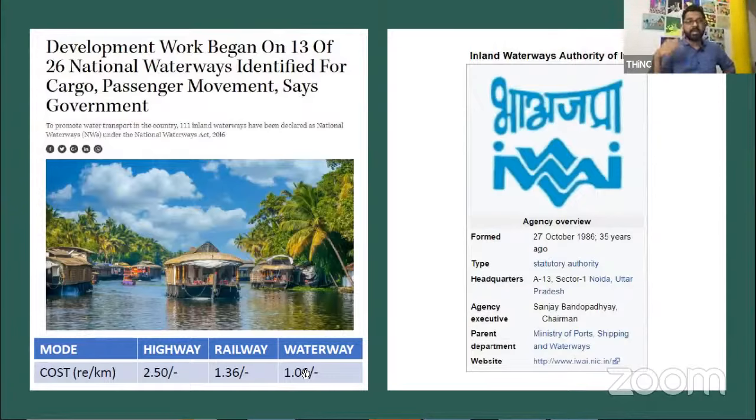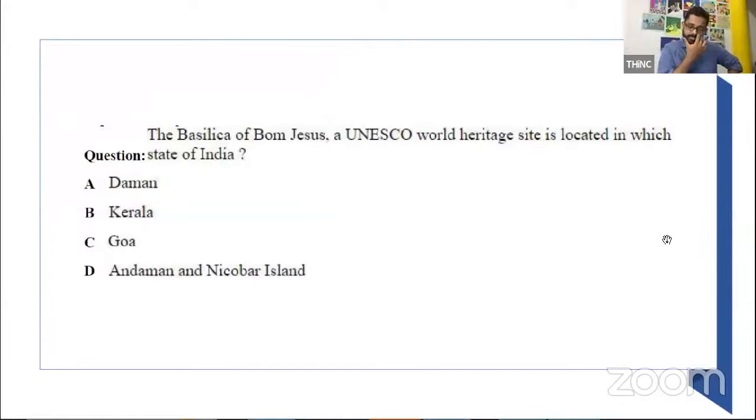We're talking about inland waterways, not via the sea. IWAI is the authority that is looking at it. Backwaters, rivers and all is what we are talking about. Just like how we have national highways, NH, we have NWs, national waterways: national waterway 1, 2, 3, and things like that. IWAI, Inland Waterways Authority of India, are the ones who are looking into all those things. So I think that should be it.